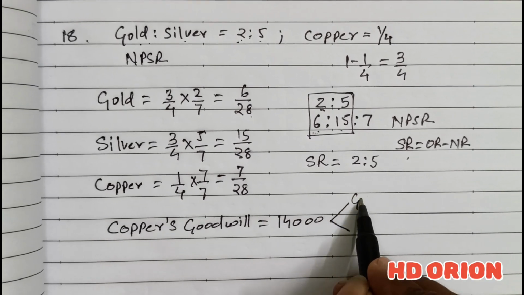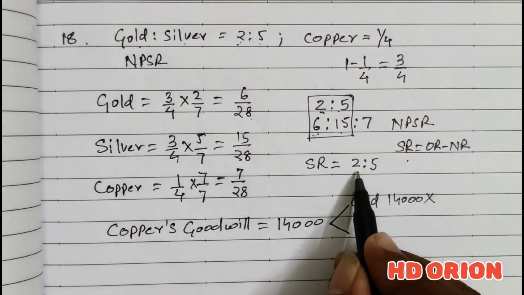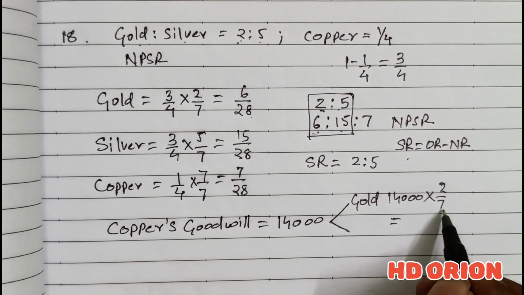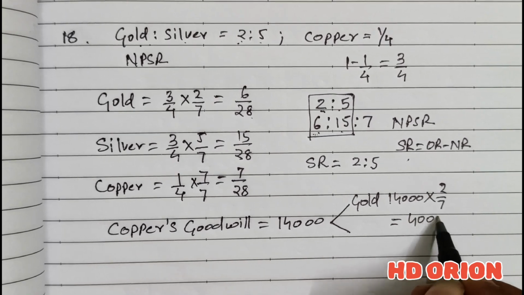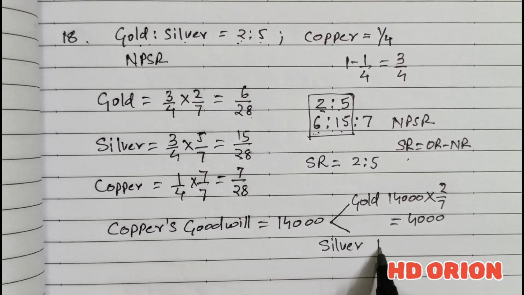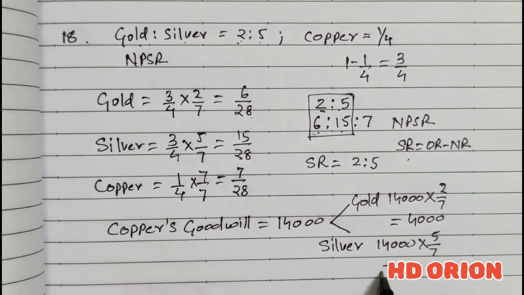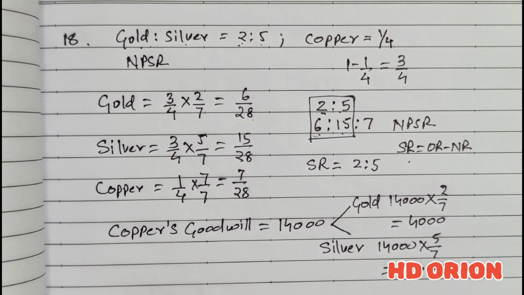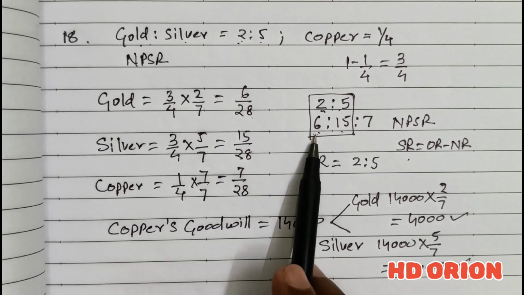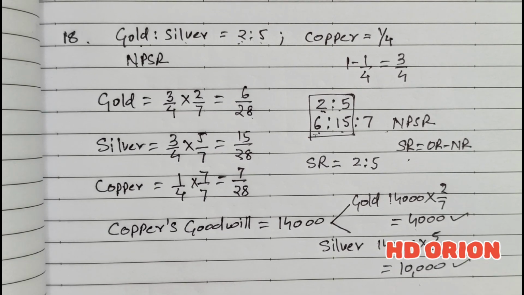So first partner Gold. Gold will get how much? Out of 14,000, sacrificing ratio is 2/7. So Gold will get how much? 4,000 rupees. Okay. And for silver, out of 14,000 rupees, silver sacrifice is how much? 5/7. So it is how much? 10,000 rupees will be received by silver. So this is our answer. This is what the question has asked: new profit sharing ratio and the portion of goodwill each partner will receive.